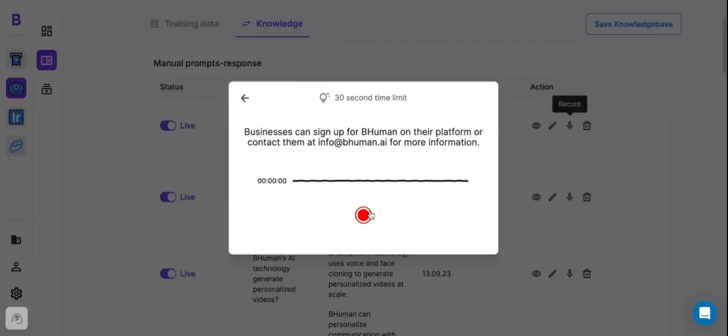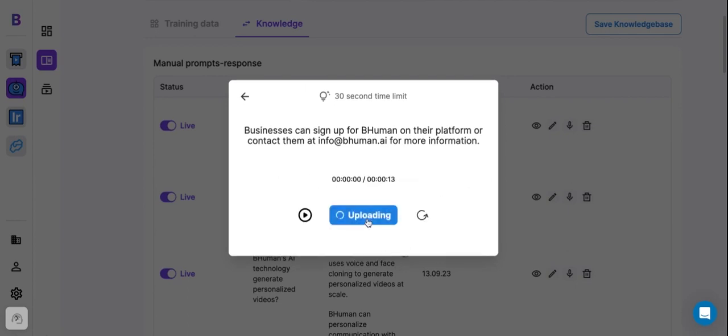So for example, great question. So businesses can sign up on the BHuman site. On the top right corner, you'll see the sign up button. All you have to do is click that and you'll get started in under 10 seconds. I'm so excited to see you on the platform. Okay, and now it's going to use my voice instead of the generated voice to answer that question. Of course, we'll be cloning your face at the same time.